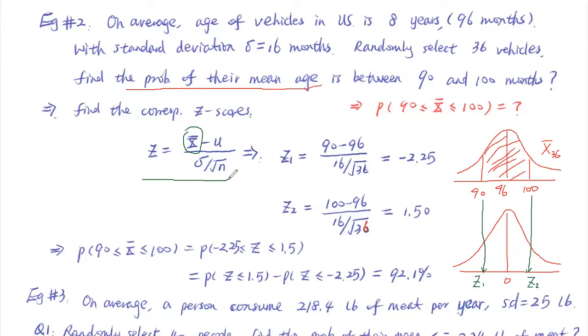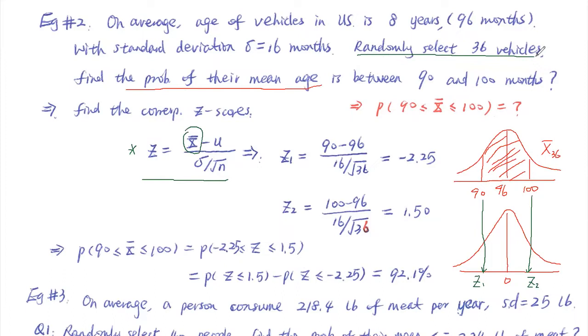So what are those keywords to help you remind you? Should I use this formula or should I use the other one? Okay, so here's the tricky part. To use this Z formula in terms of a sample size, always you will have some information, say, randomly select a sample.